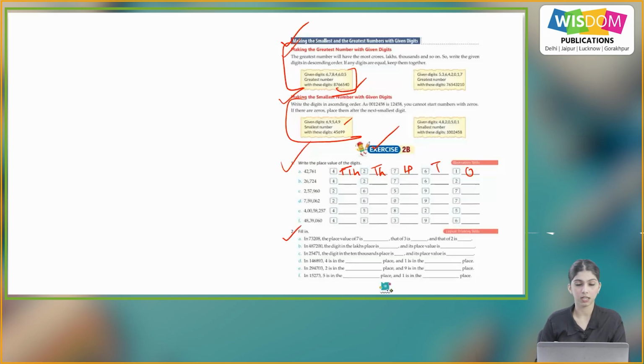Question number 2, fill in. A part, in 73,208, the place value of 7 is 70,000, that of 3 is 3,000 and that of 2 is 200. So similarly, you will do the rest of the parts on your own.